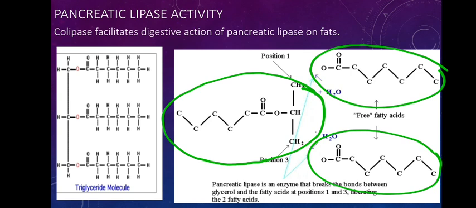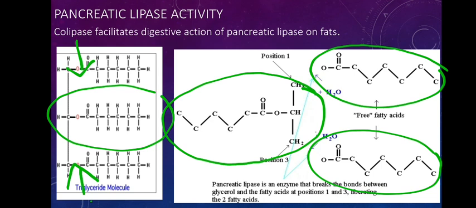This is because pancreatic lipase can act only on these carbon oxygen bonds that are present at the ends, not in the middle. So because of that, monoglyceride is going to be formed.